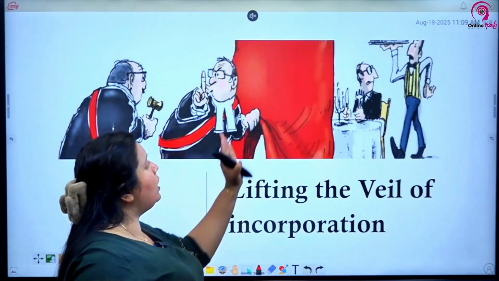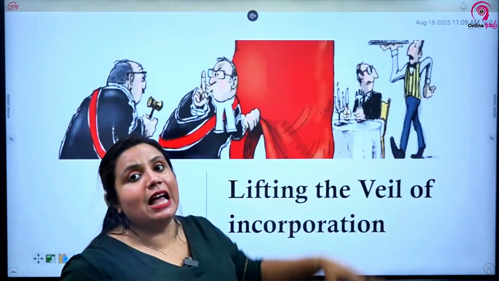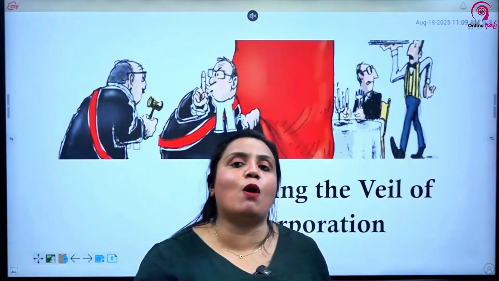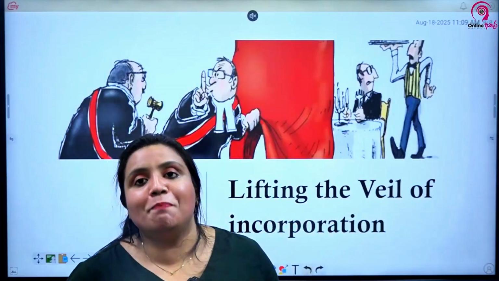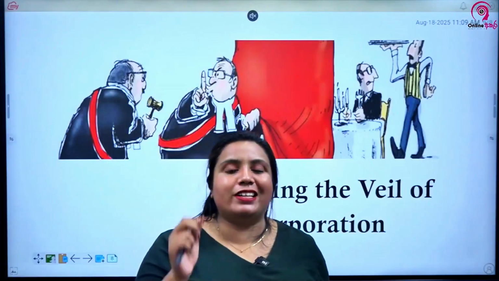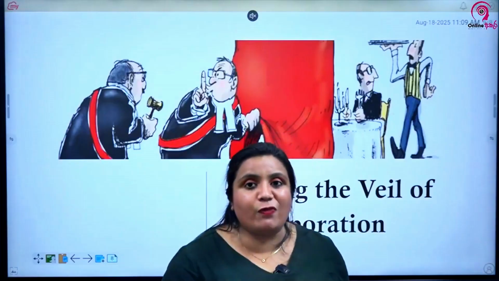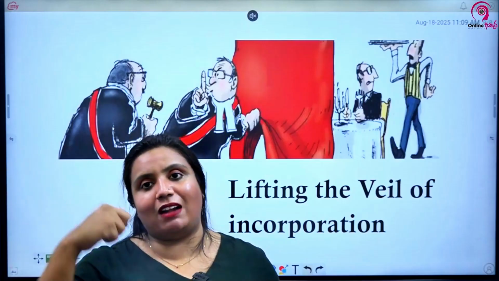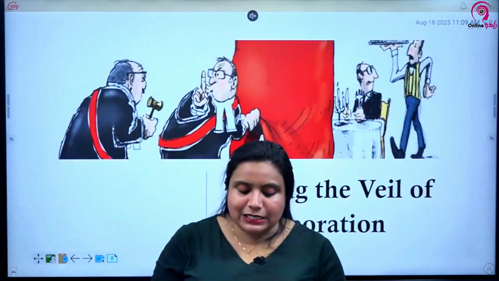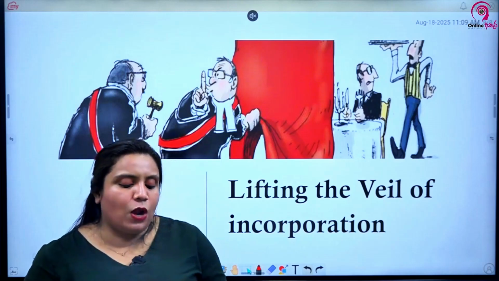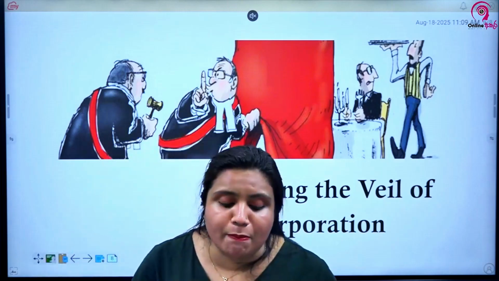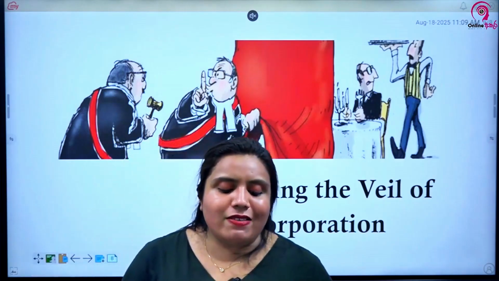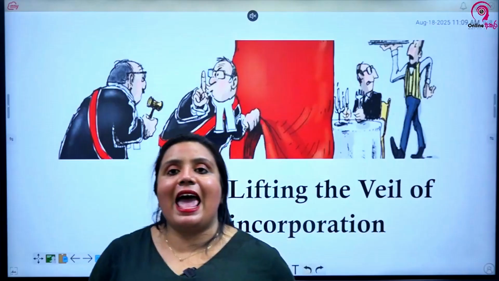You can say looking through the corporate veil to see what is happening through the shareholders, because what is shown in the company is the behavior of the shareholders, owners and directors behind the company. So in very limited specific situations, court can lift or pierce the corporate veil to see who is standing behind it and doing all these actions. In some compelling situations, courts have lifted the veil of incorporation and have held that the shareholders may be liable for the acts of the company.